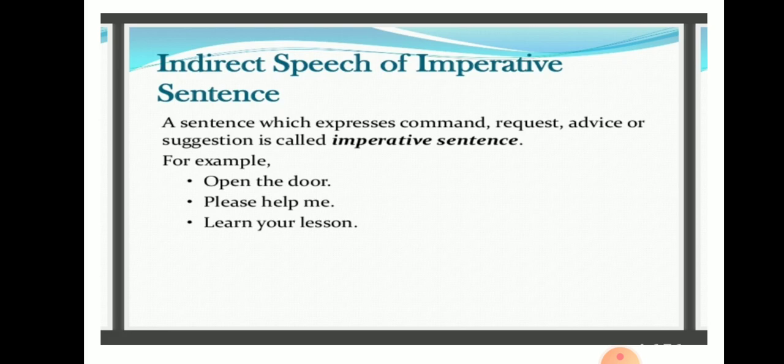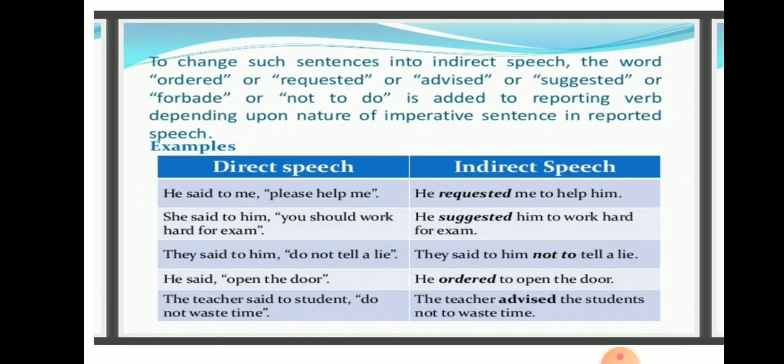Next is indirect speech of imperative sentences. A sentence which expresses command, request, advice, suggestion, or warning, all these are called imperative sentences. For example, open the door, please help me, learn your lessons. All these are imperative sentences. Now let us see how these sentences are changed.